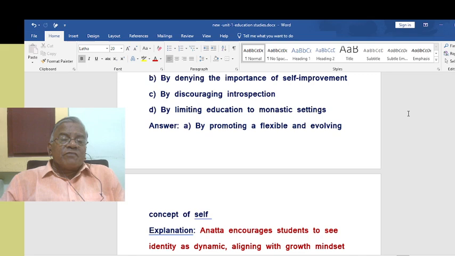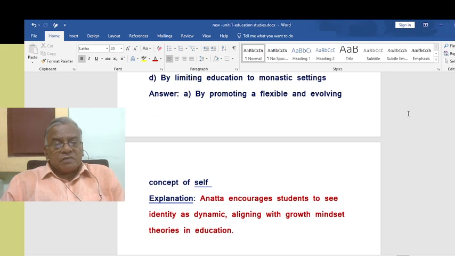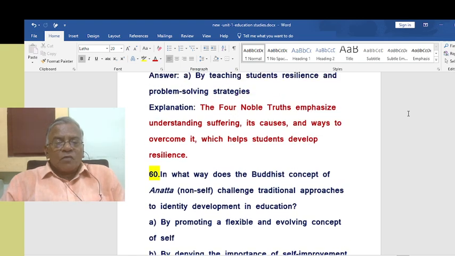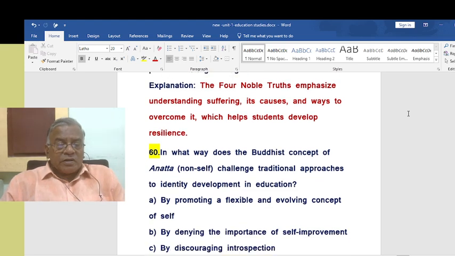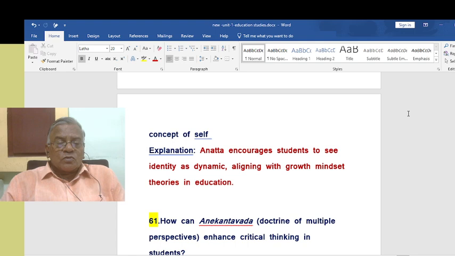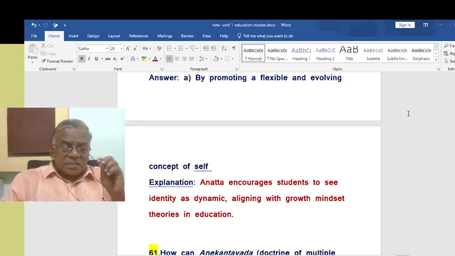So by promoting a flexible and evolving concept of self, anatta encourages students to see identity as dynamic, aligning with growth mindset theories in education.